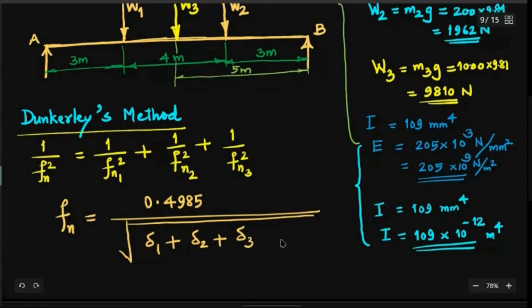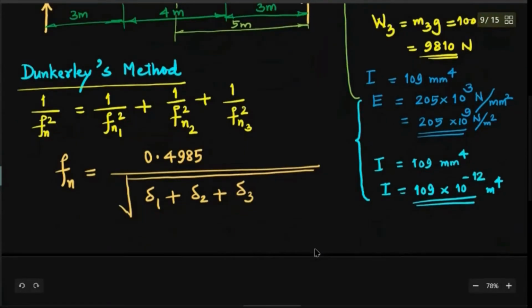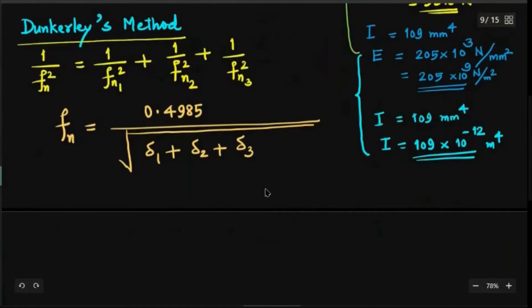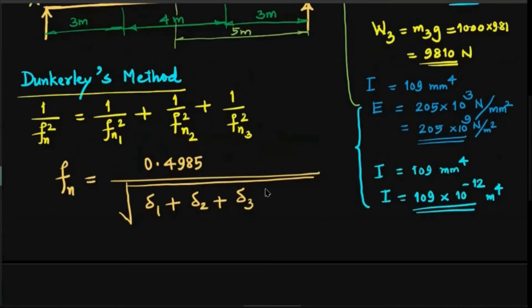And if you have delta 4, etc., and if you have the static deflection due to the self mass of the beam, or say the weight of the beam as a UDL, in that case one more term will come in the denominator, plus delta S by 1.27. See, that you should remember. I have given you these equations already and explained. But in our case, this is the equation. So you can do that. But now, what about delta 1, delta 2, and delta 3?